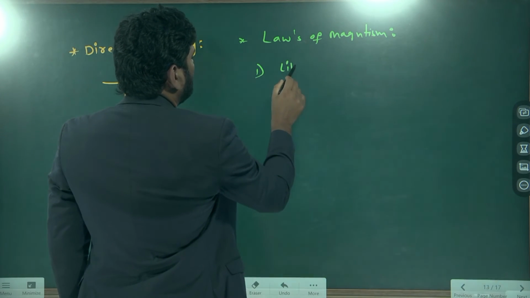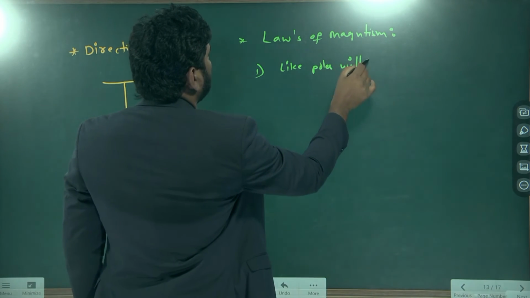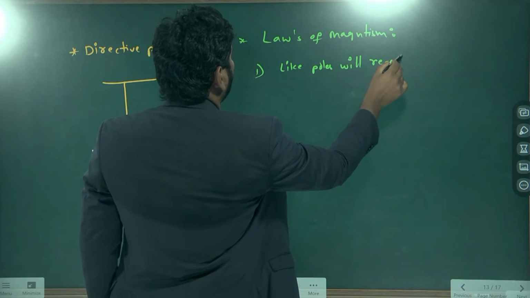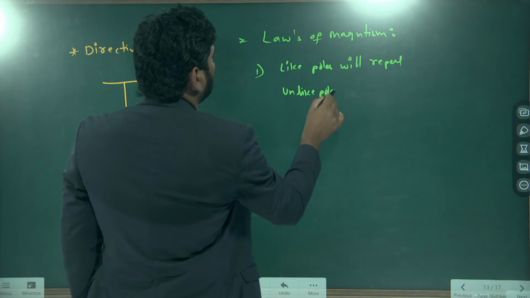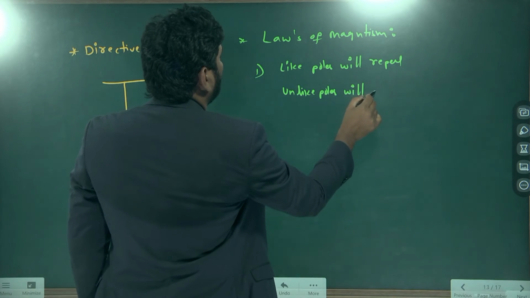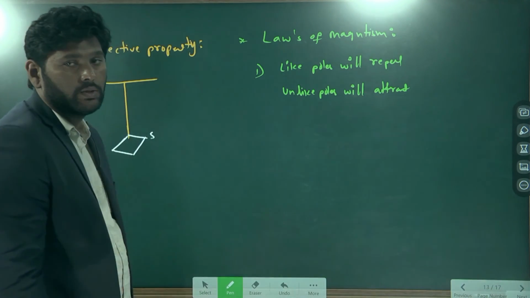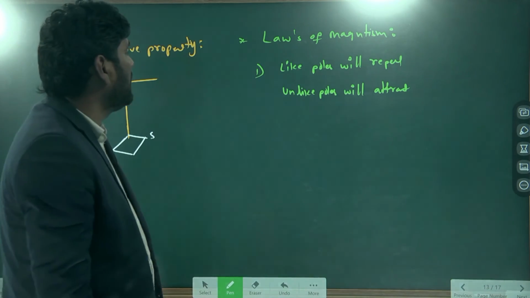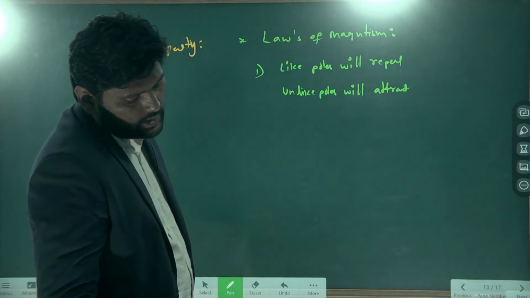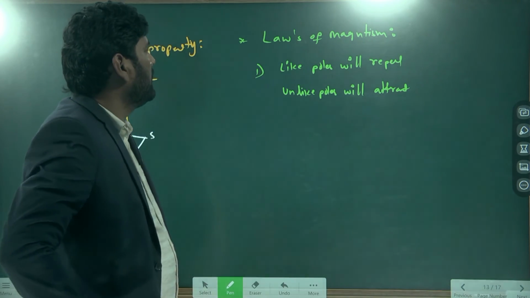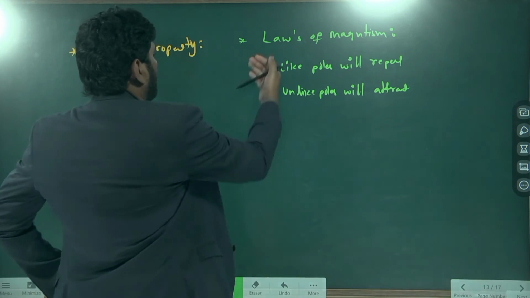Like poles will repel and unlike poles will attract. These two statements are known as laws of magnetism. Understand? So according to the laws of magnetism, like poles will repel, unlike poles will attract.